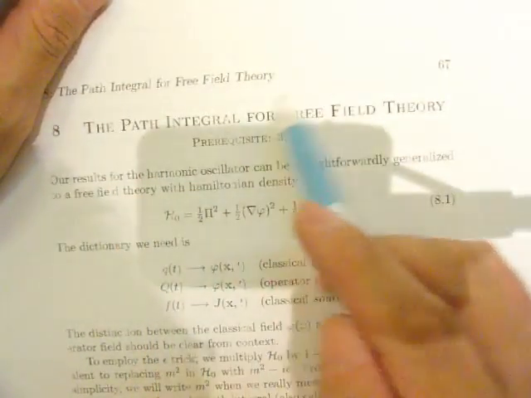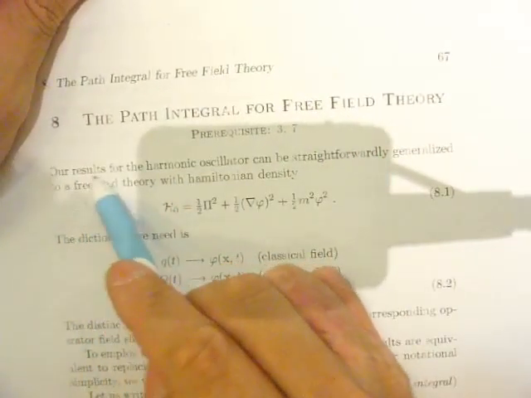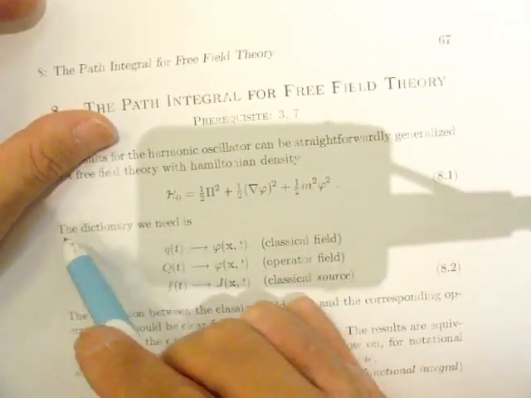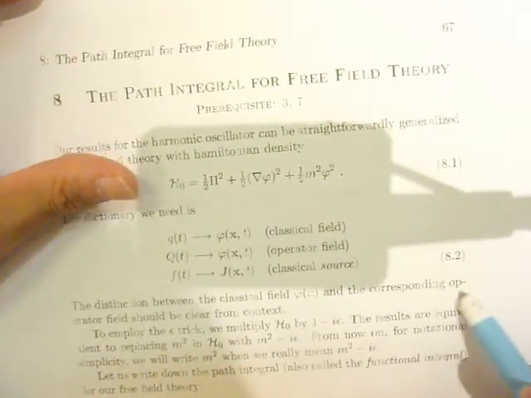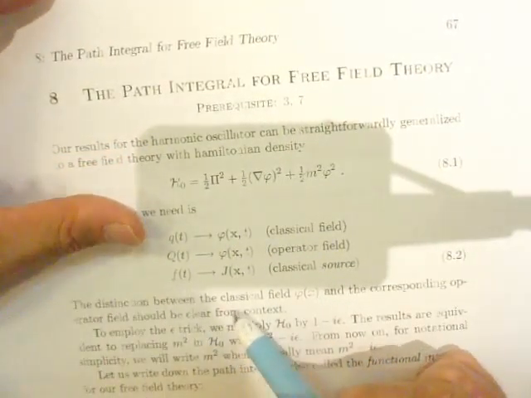Path integral in field theory. Our current Hamiltonian for the oscillator can be extended to the field Hamiltonian density. This case means the field operator and the classical density. The classical field corresponds to the efficiency of the connector.